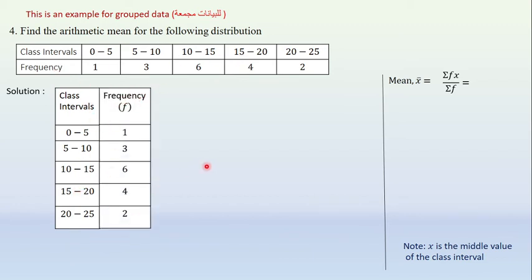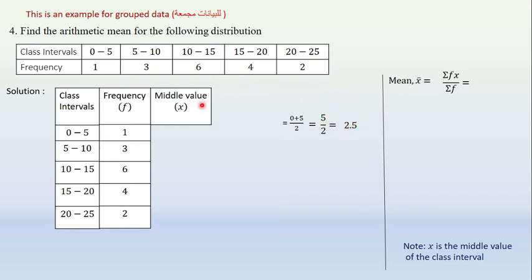Okay. Next what we have to do? We need to find this x. What is x? X is the middle value of the class interval. How to get the middle value? 0 plus 5 divided by 2, which is equal to 5 by 2. 5 by 2 on calculation we will get 2.5.